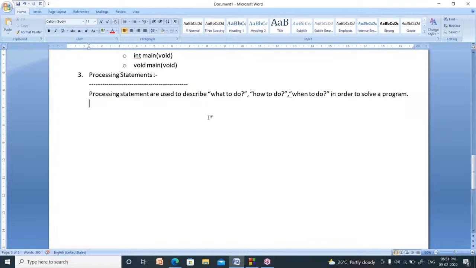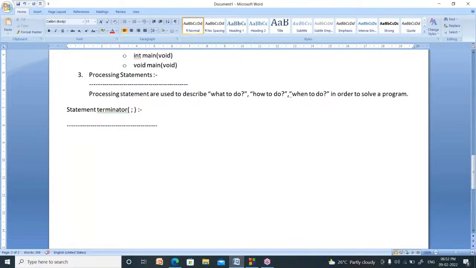Like that, in your C program also, you have to terminate each and every statement, meaning each and every line, with a semicolon. That symbol is called the statement terminator. Semicolon is called the statement terminator. Now, what is the meaning of statement? Statement is nothing but an instruction given to the computer.